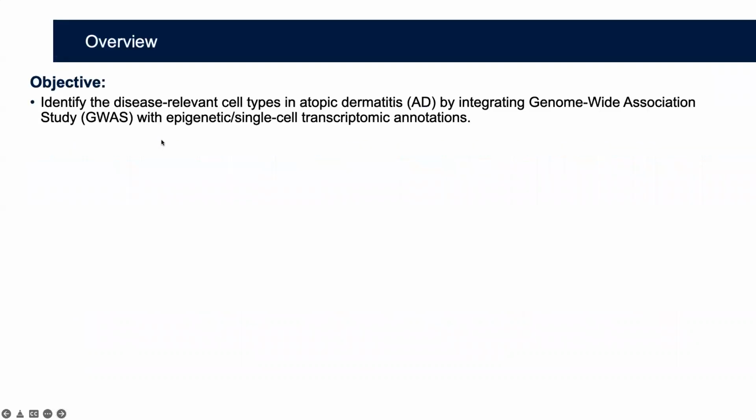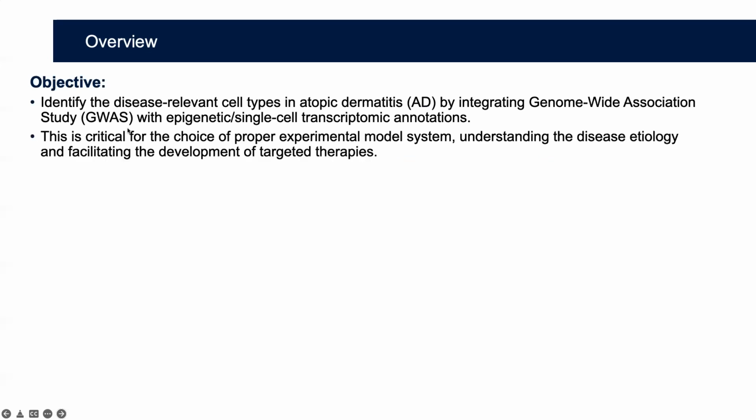This is an overview. The objective of our project is to identify the disease-relevant cell types in atopic dermatitis by integrating GWAS signals with epigenetic or single-cell transcriptomic annotations. We are interested in the question because the causal cell type in many autoimmune diseases, including AD, is still unclear.